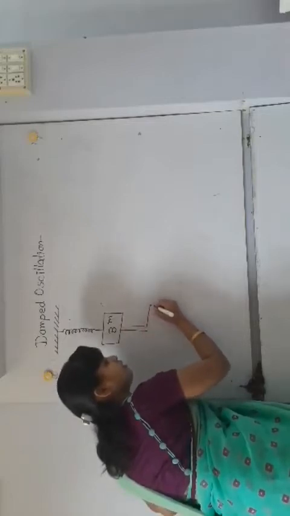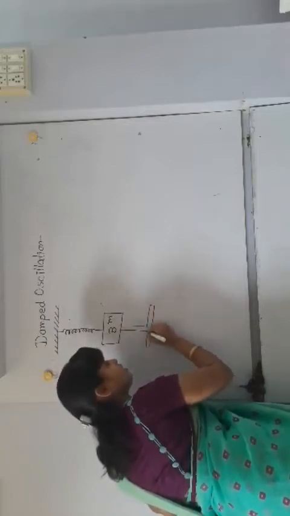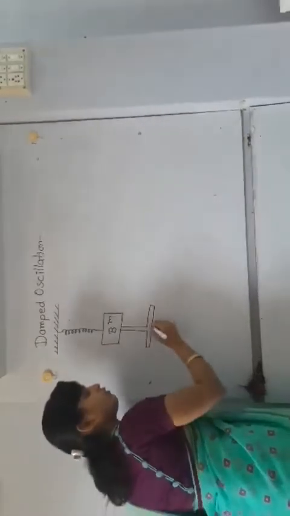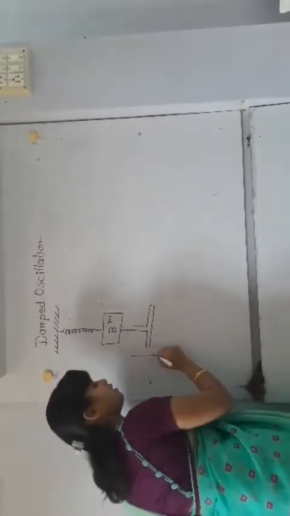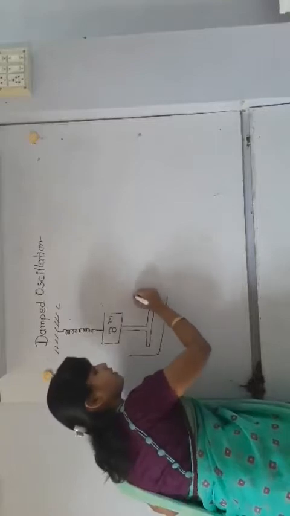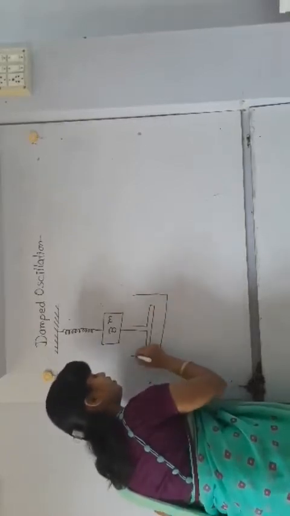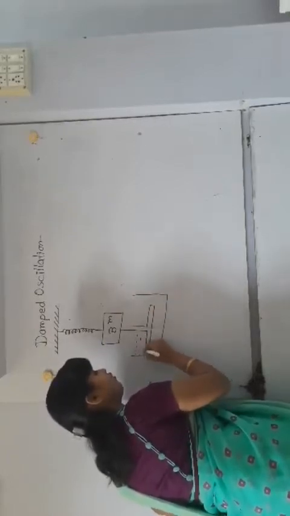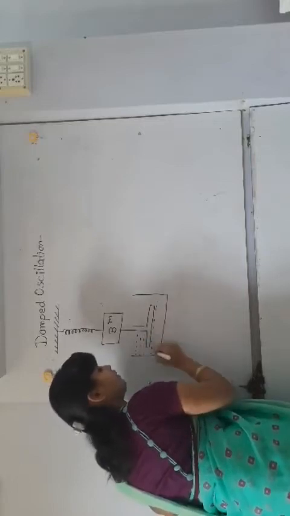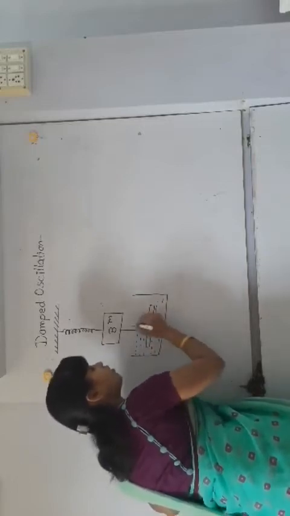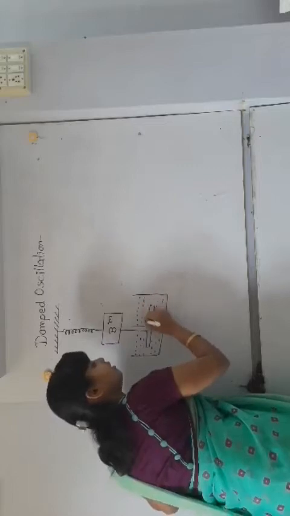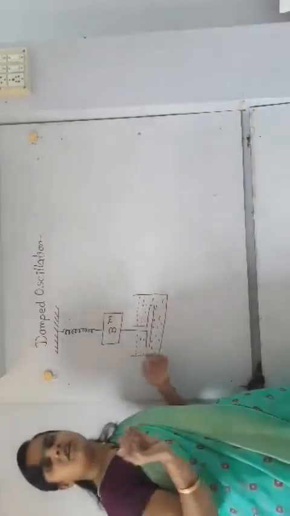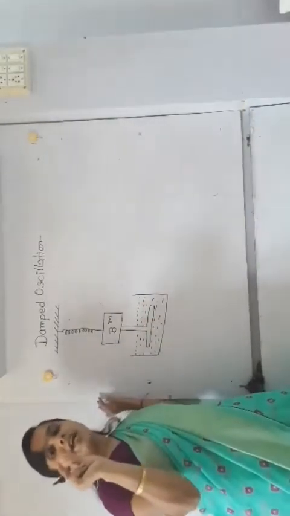One vane is attached. Now this vane is dipped in a liquid container. There is one container in which we fill a liquid that is a viscous material. Think of viscous as something sticky, like oil.